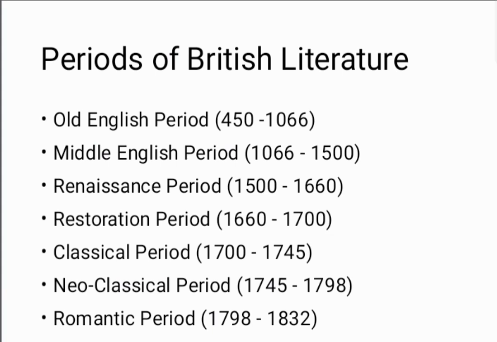John Dryden wrote very important works like Absalom and Achitophel, All for Love, and he also wrote satires like Mac Flecknoe.